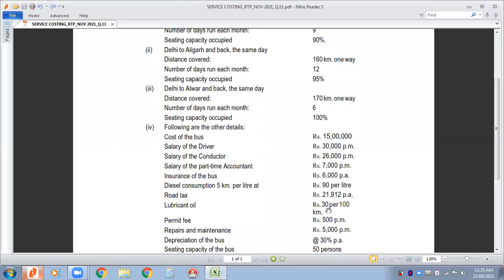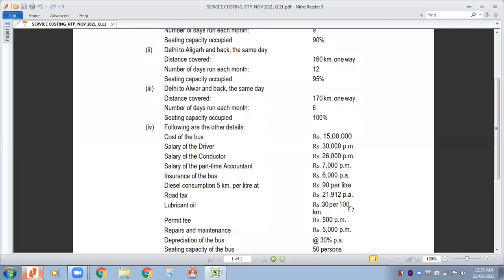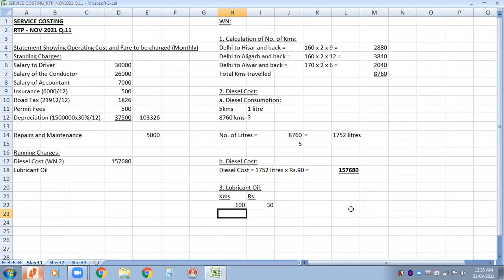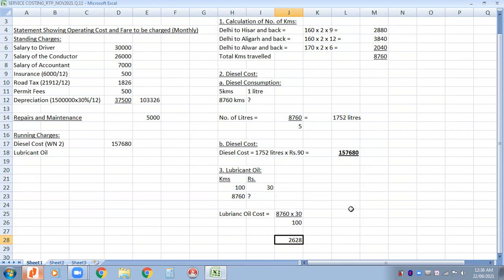It is based on kilometers. So rupees 30 per 100 kilometers. So kilometers, and directly you will get the rupees. No quantity, nothing. For every 100 kilometers, you have to spend rupees 30, and you have traveled 8760 kilometers. So the lubricant oil cost will be 8760 multiplied by 30 divided by 100. You will get rupees 2628. That can be taken over here.